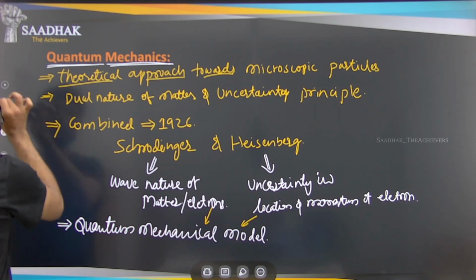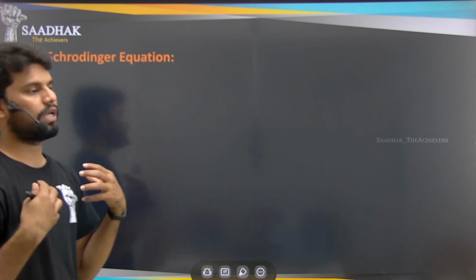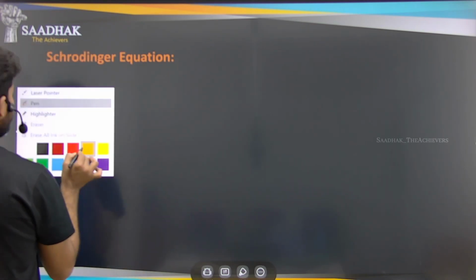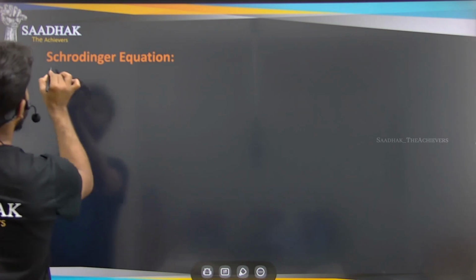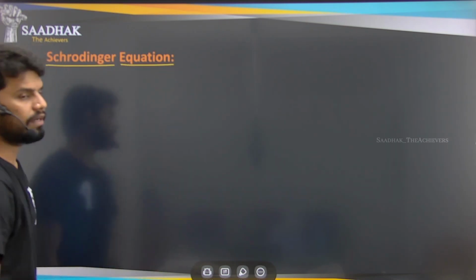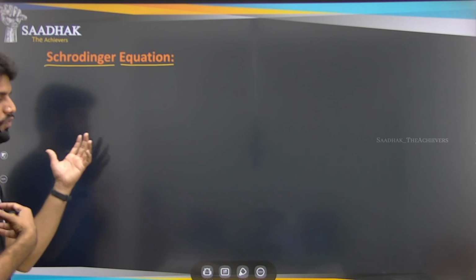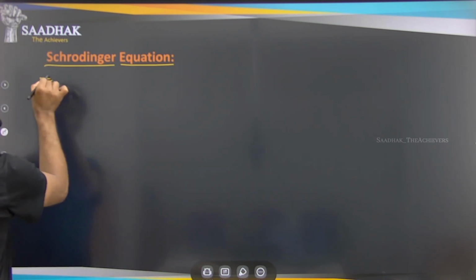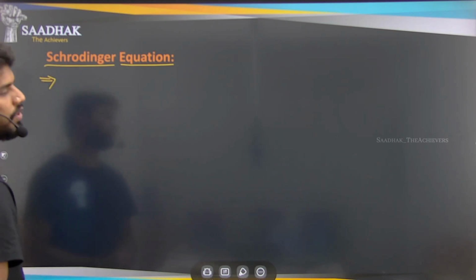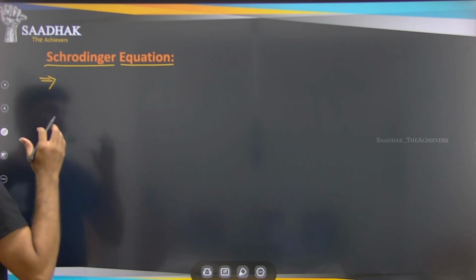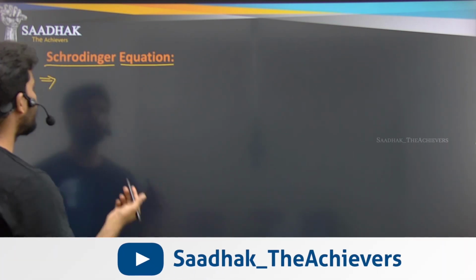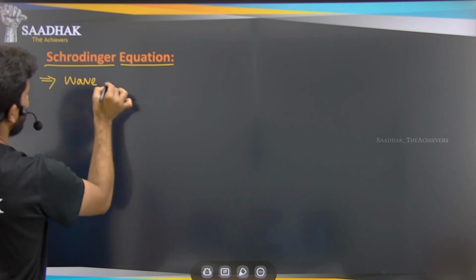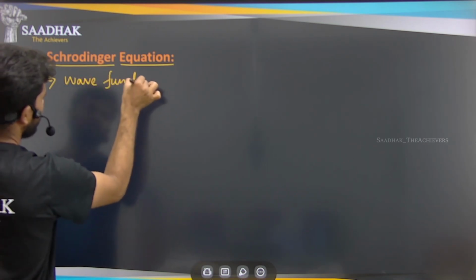Let us now see Schrodinger. What is the involvement, or what are the discoveries made by Schrodinger? How was he able to explain the structure of an atom? The quantum mechanics that we have is helping us to form the best structure of an atom. So the Schrodinger equation, given the dual nature of matter, is nothing but a wave function.